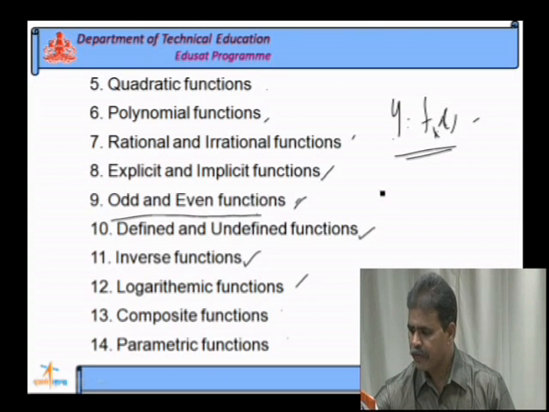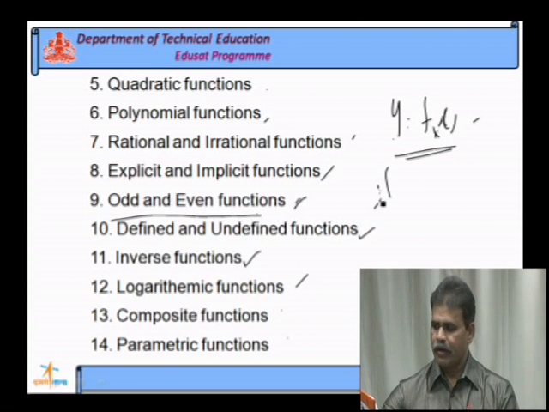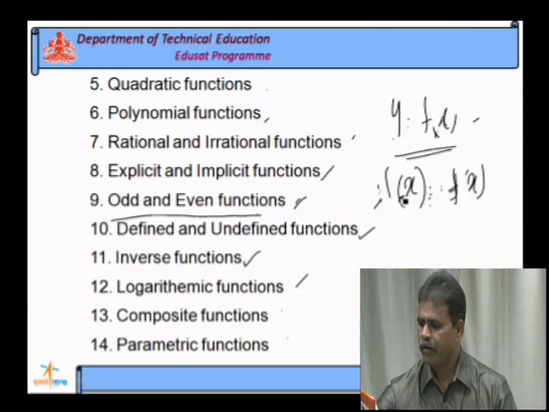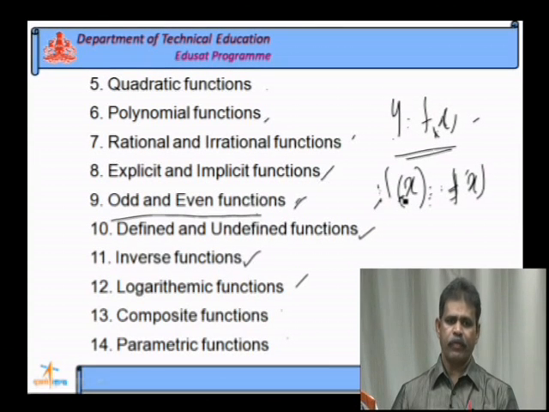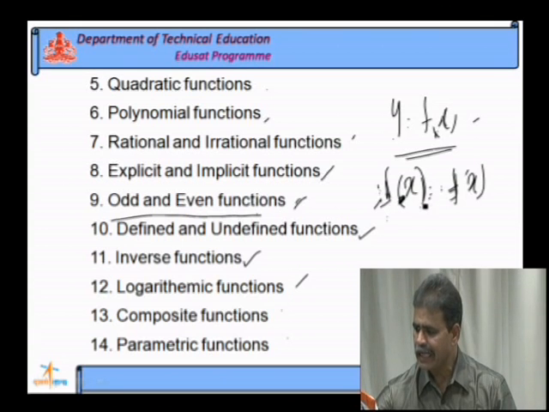If f of minus x is equal to f of x, then it is said to be an even function.